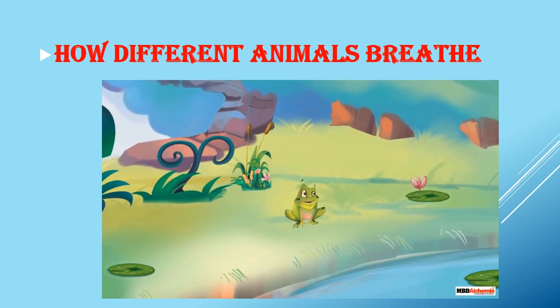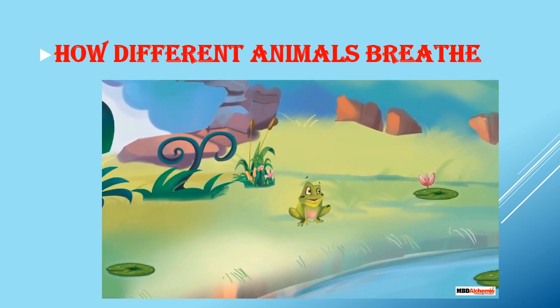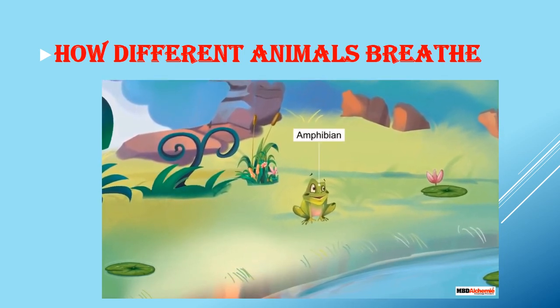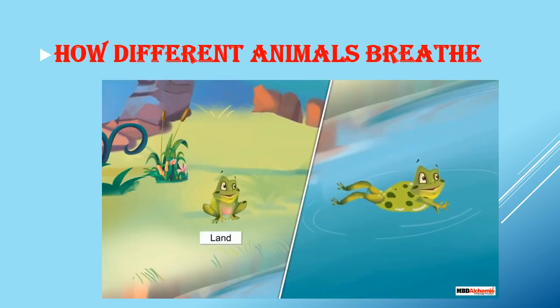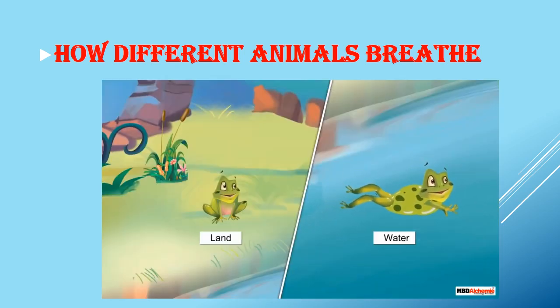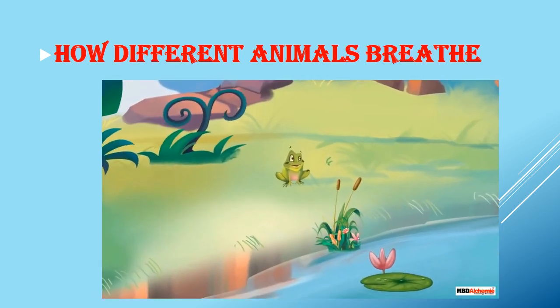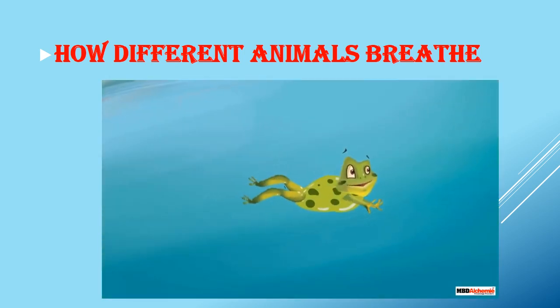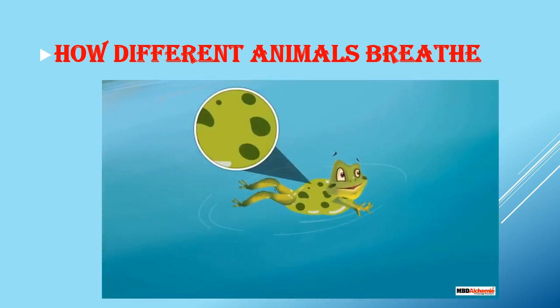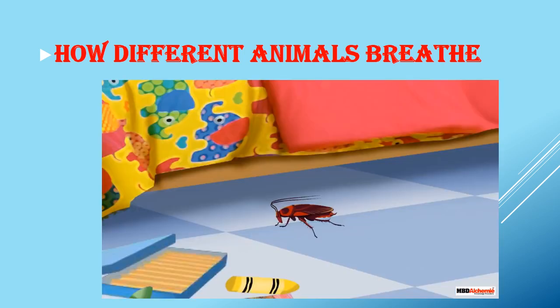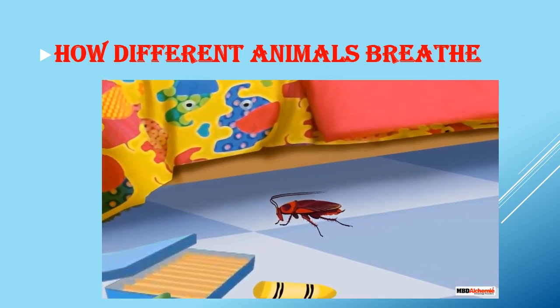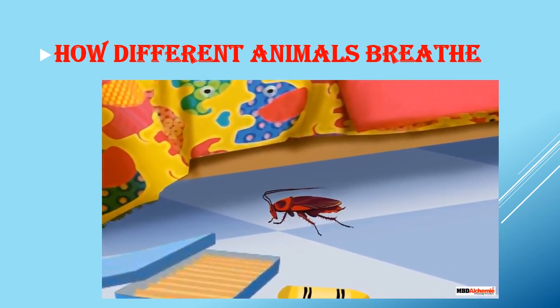Now, let's look at the breathing organ of an amphibian. A frog is an amphibian. It lives both on land and in water. On land, it breathes through lungs, whereas in water, it breathes through its skin. Next, let us learn about breathing organs of insects.